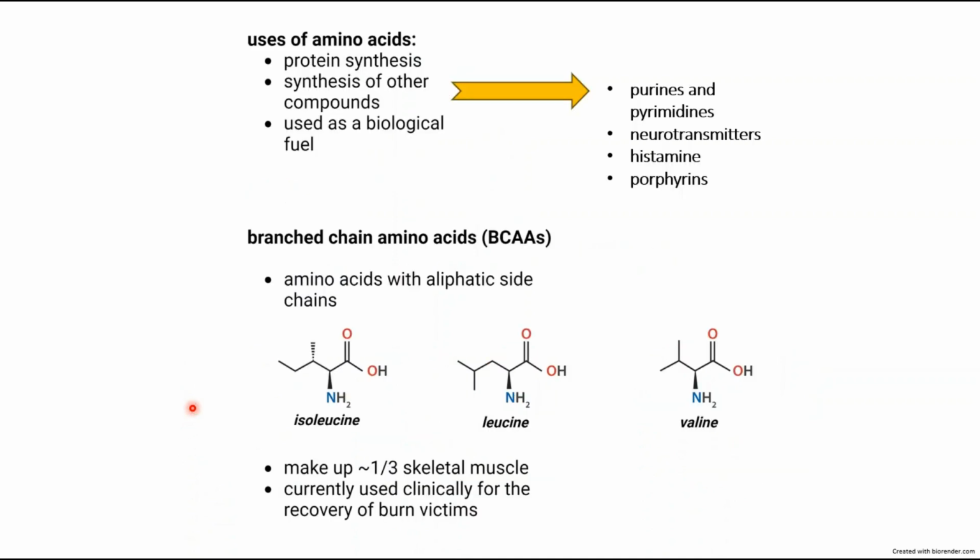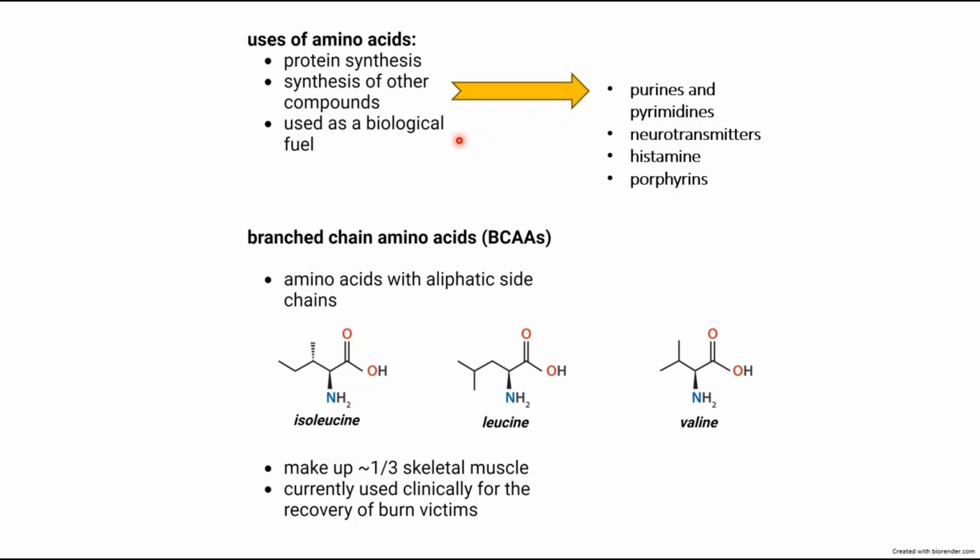Amino acids can be used for protein synthesis, the synthesis of other compounds such as purines and pyrimidines, neurotransmitters like acetylcholine, histamine, and porphyrins. It is also used as a biological fuel, where approximately 10% of energy production in humans